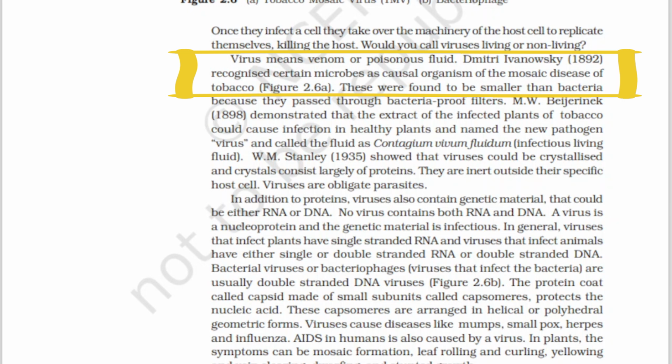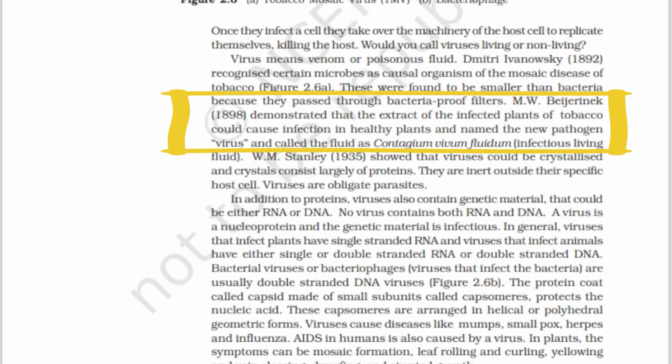M.W. Beijerinck demonstrated that extract of the infected plants of tobacco could cause infection in healthy plants and named the new pathogen virus. Bacteria can't pass through the filters, but viruses can pass through the bacterial proof filters.